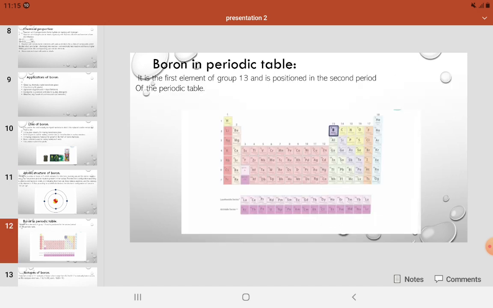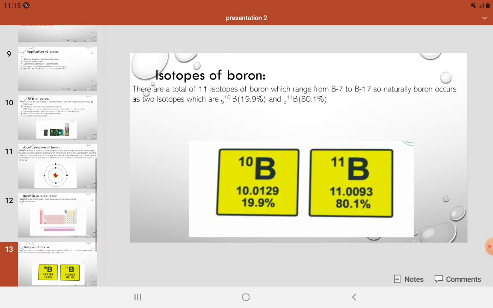Boron in the periodic table. It is the first element of group 13 and is positioned in the second period of the periodic table. Isotopes of boron. There are a total of 11 isotopes of boron, which range from B7 to B17. Naturally, boron occurs as 2 isotopes, which are 5B10 at 19.9% and 5B11 at 80.1%.